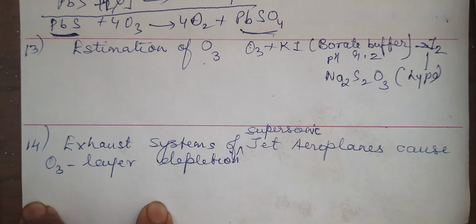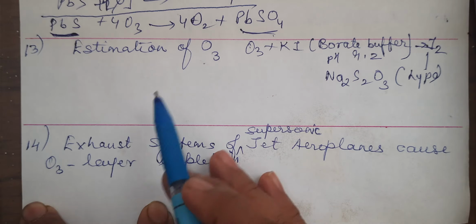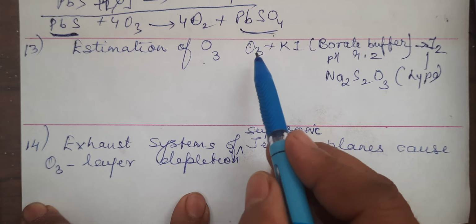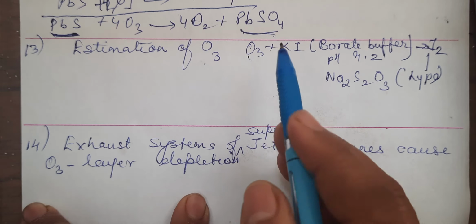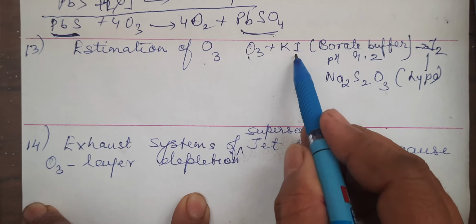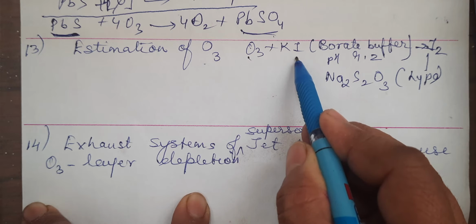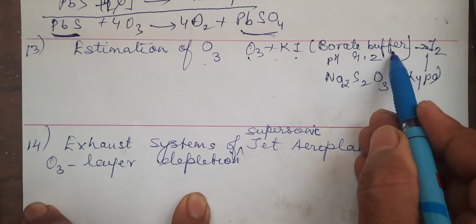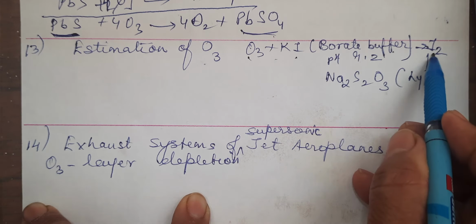Another important question. How is ozone estimated? In that you will write ozone. To estimate it, it is reacted with potassium iodide, which is buffered with borate buffer, and it will liberate iodine.